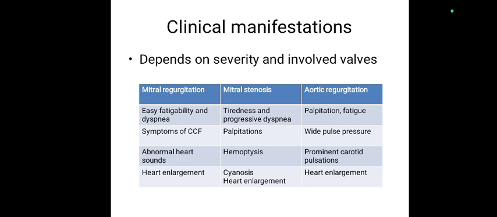In mitral stenosis, tiredness and progressive dyspnea can happen, palpitations can happen, hemoptysis can occur, and cyanosis and heart enlargement can be seen. In aortic regurgitation, again palpitation and fatigue, widened pulse pressure, prominent carotid pulsations, and heart enlargement. So these are the clinical manifestations, depending upon the severity and involved valves, presented in mitral regurgitation, mitral stenosis, and aortic regurgitation.